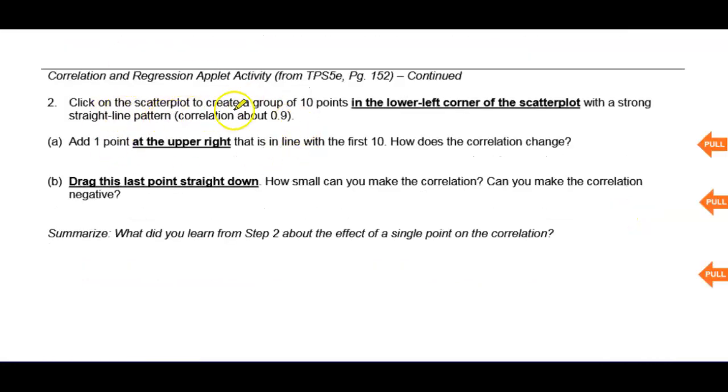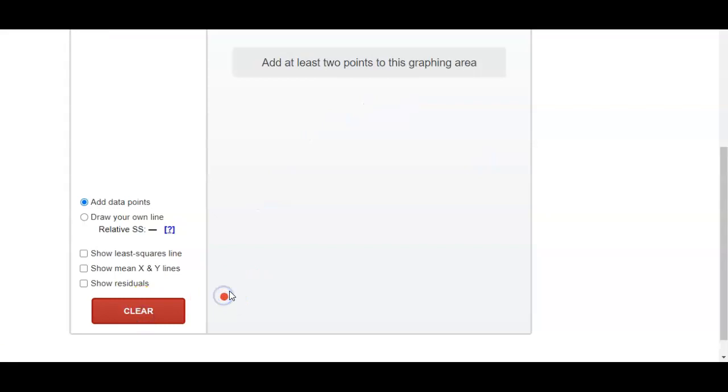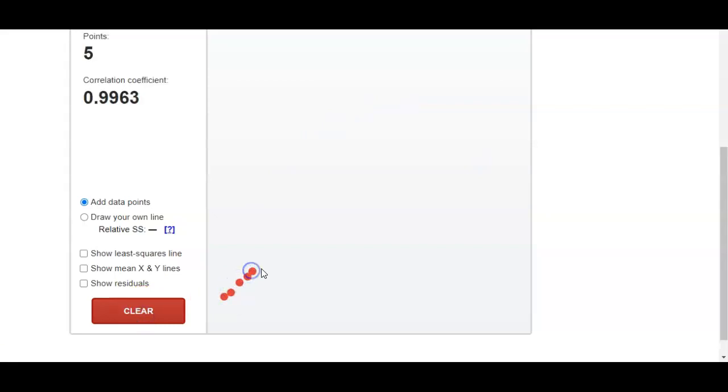In part 2, click on the scatter plot to create a group of 10 points in the lower left corner of the scatter plot with a strong straight linear pattern with a correlation of about 0.9. So let's go ahead and jump back to the applet, clear it off, and we're looking for 10 points down in the lower left corner with a correlation of about 0.9.